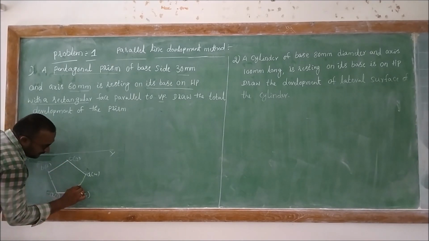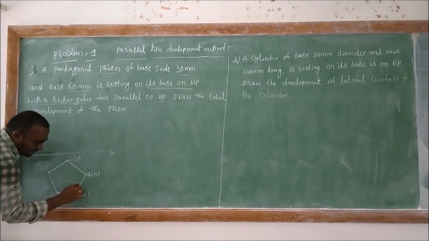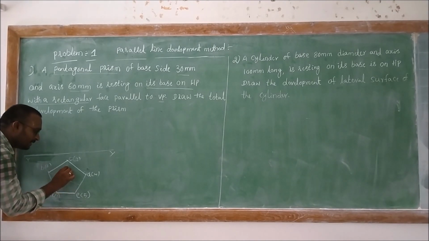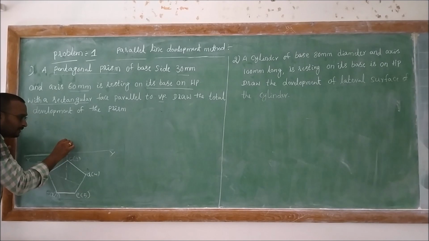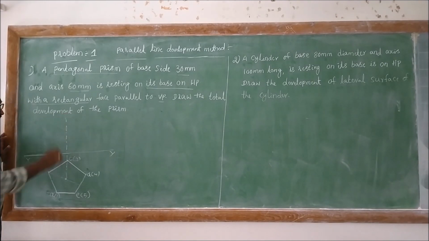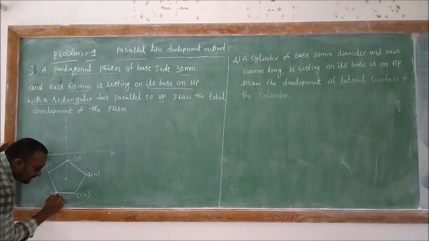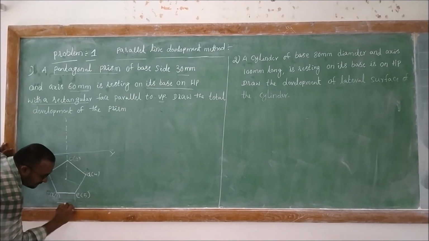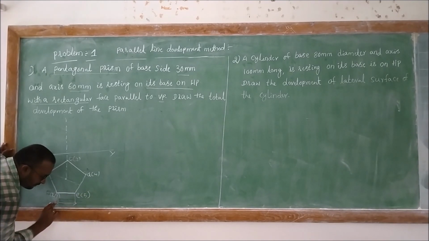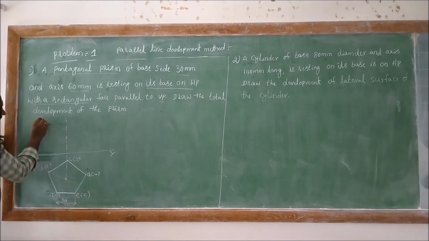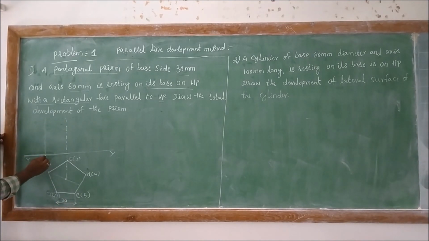We need to erect a center point by drawing lines from the opposite corners to the center point of the given solid. Then exactly here is the center axis of the given prism. Here the base edge is about 30 mm and the axis height is 60 mm.